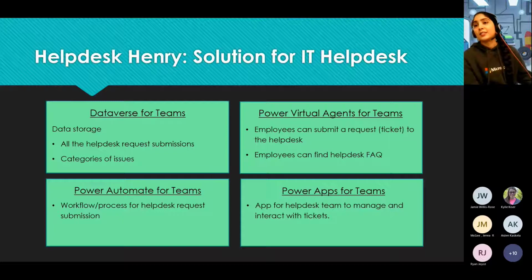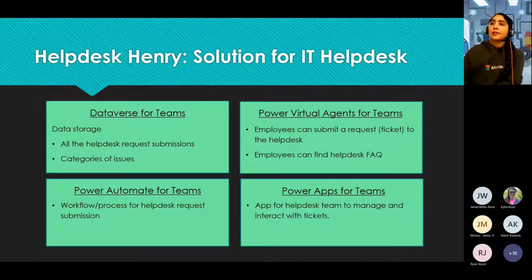Power Automate for Teams will be used to submit that, so it's taking it from that conversation with the chatbot over into getting stored in Dataverse for Teams, and then kicking off some workflows there. We want to notify our help desk or our IT team of this issue that has come through. And then as a bonus, Power Apps for Teams, which could be a way that you want your IT team to manage all of these requests where they can see them and visualize them coming through.